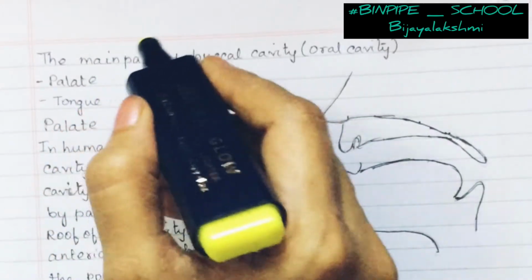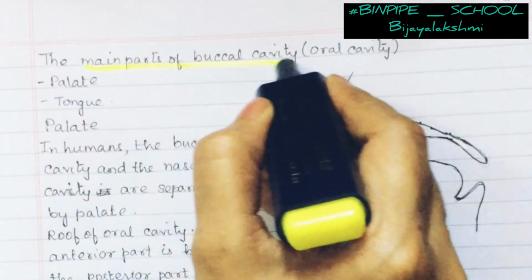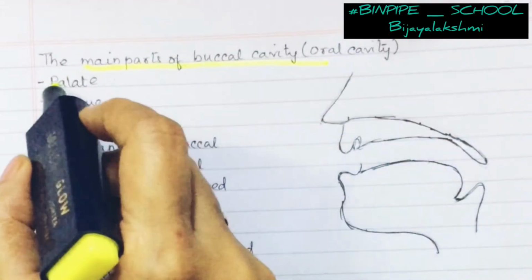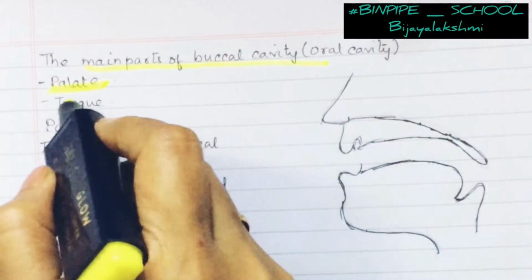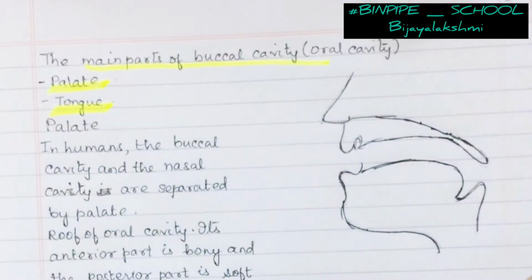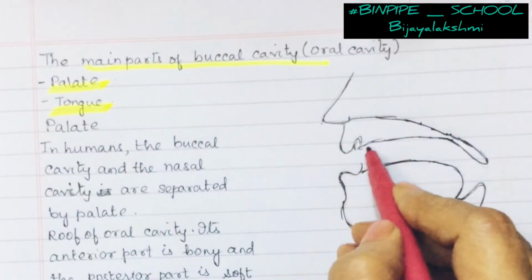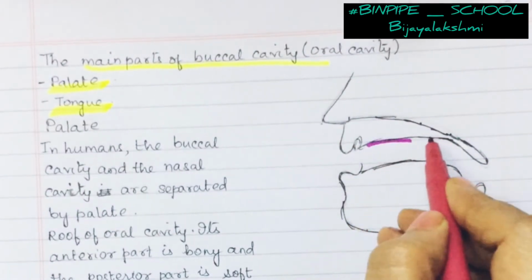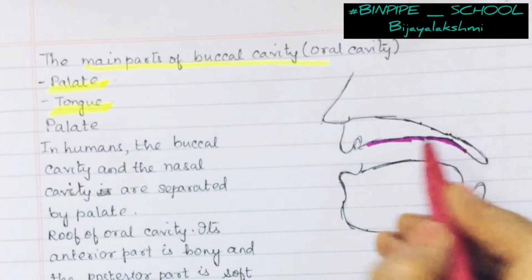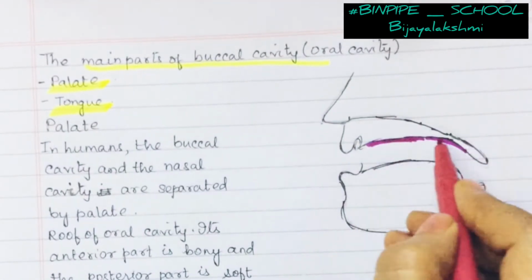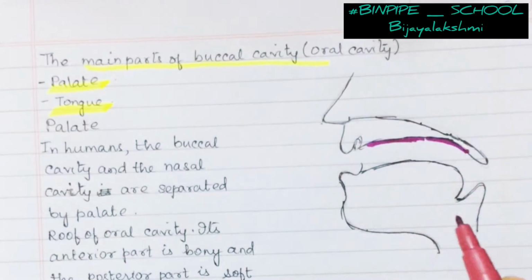Now let's talk about the main part of the buccal cavity. The main part of the buccal cavity consists of the palate and the tongue. The palate, as I said a few minutes before, has a hard part as well as a soft section. This is the hard palate and the soft palate.